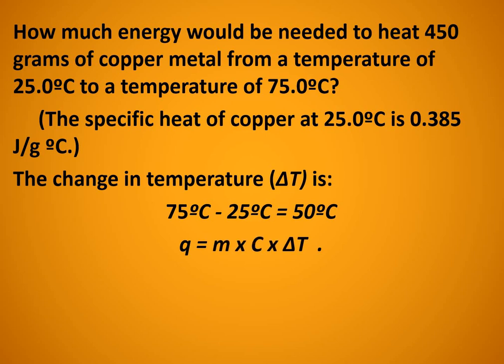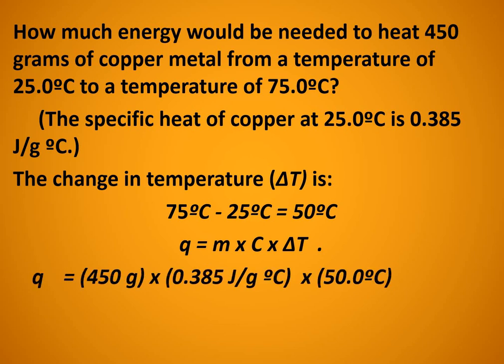And now we know the formula to find heat energy required. That is equal to mass into specific heat capacity into temperature difference. Mass here we can write in gram itself, because specific heat capacity is also given in joule per gram degree Celsius, so the grams will get cancelled.